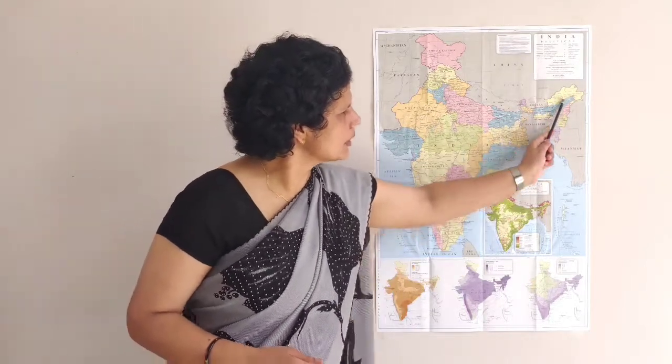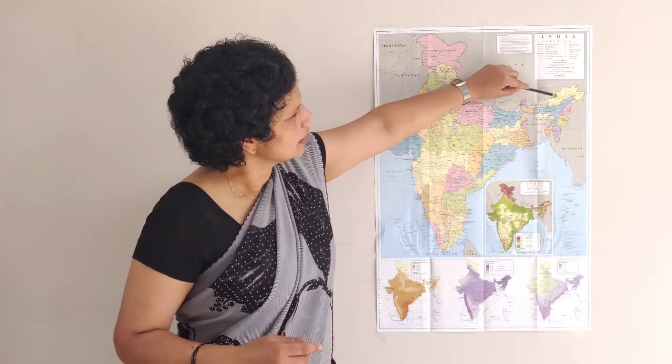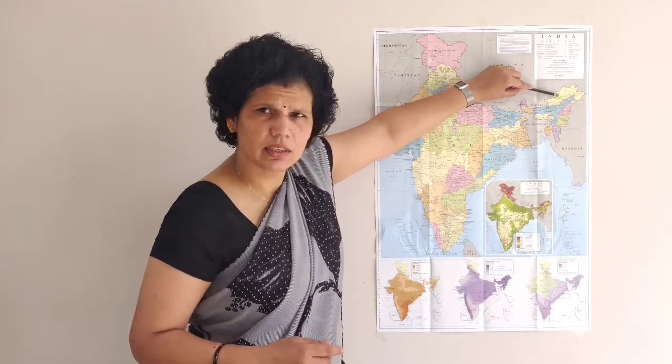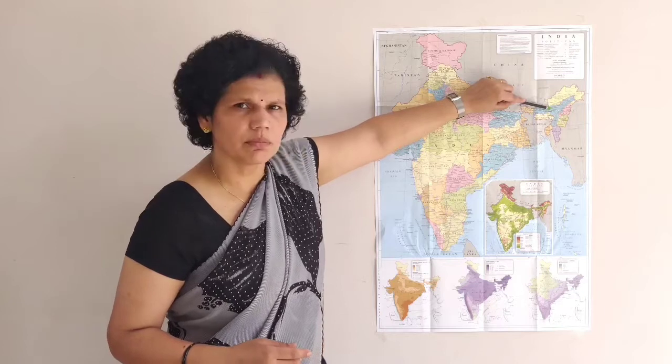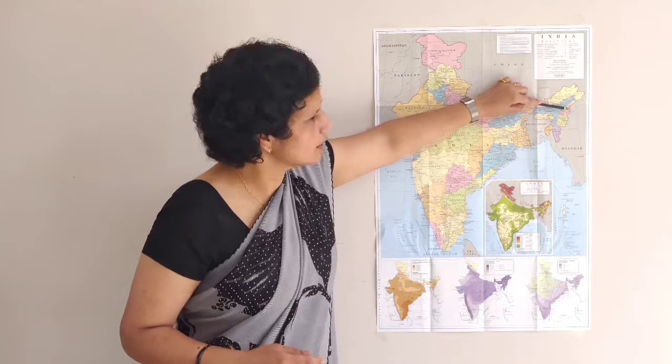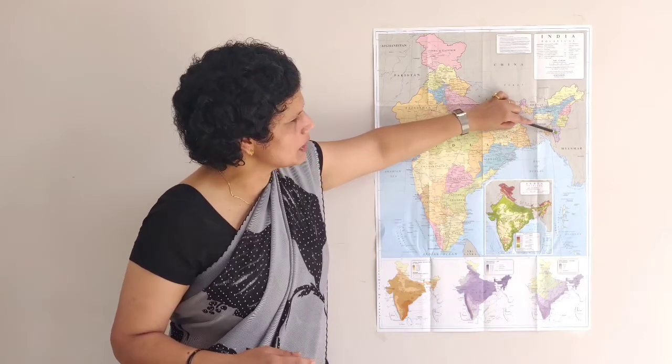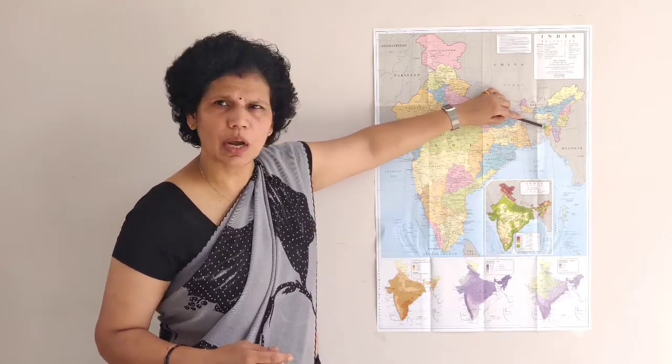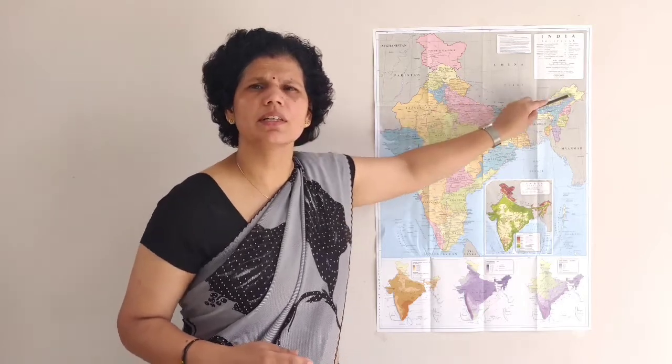Now we should get knowledge of our northeast part. The states which are present here in the northeast part are known as the Seven Sisters states. What are the names of these Seven Sisters states? We must know that they are Arunachal Pradesh, second Assam, third Meghalaya, fourth Nagaland, then Manipur, Mizoram and Tripura. These 7 states are known as the Seven Sisters.